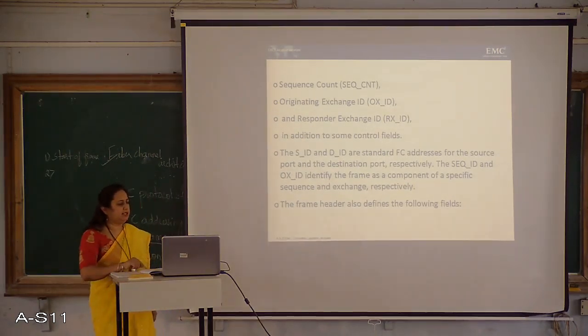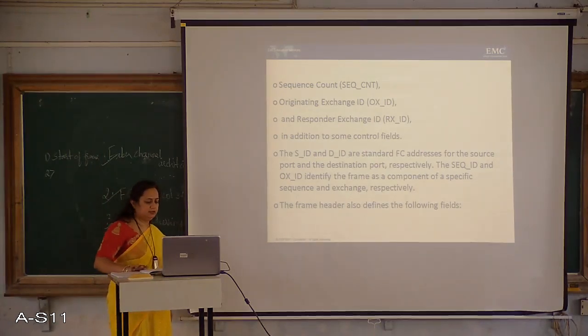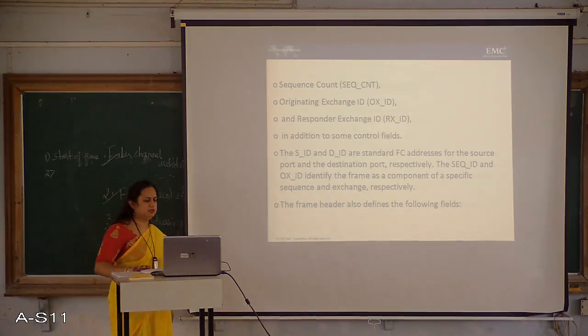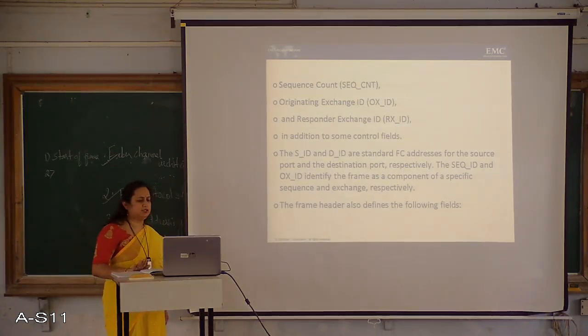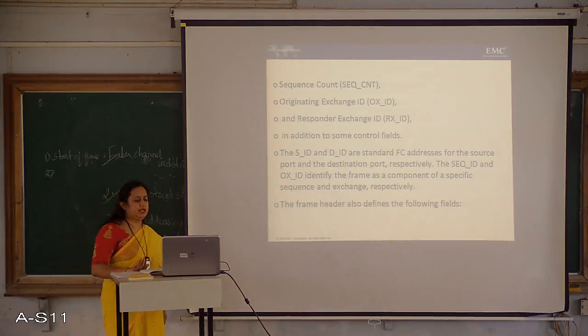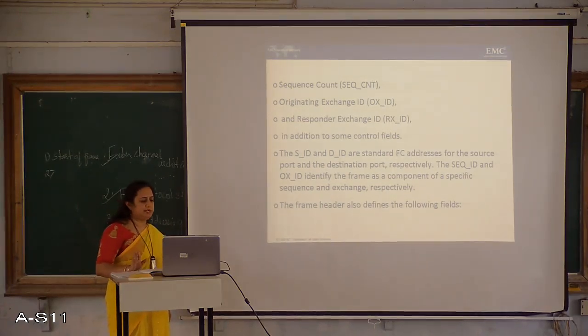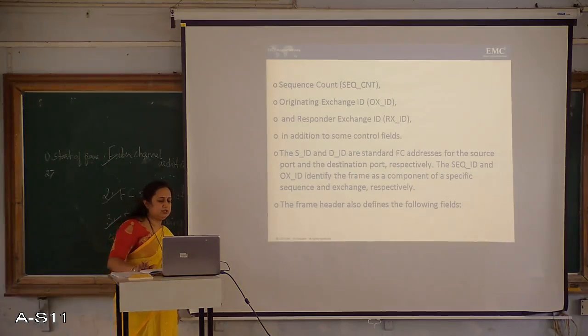The SID and DID, that is the source and destination IDs, are standard FC addresses for the source port and the destination port respectively. The sequence ID and originating exchange ID identify the frame as a component of a specific sequence and exchange respectively.